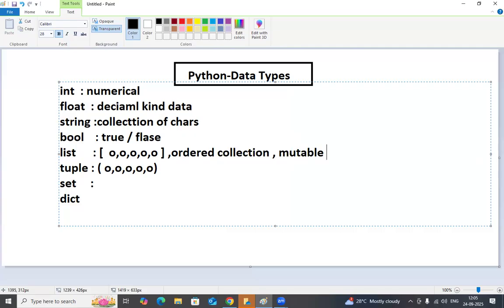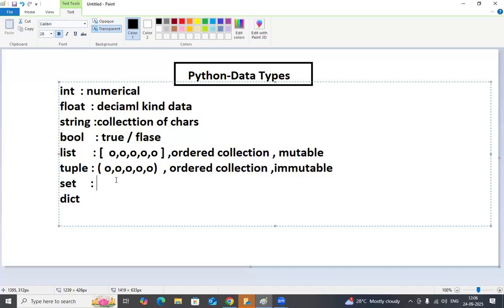There are multiple options for the list. But for a tuple, we don't have multiple options. Tuple is basically an ordered collection. But what is the difference between the list and tuple? I will tell you. This is also an ordered collection, but immutable. Immutable means not mutable. Mutability is not possible in the tuple.